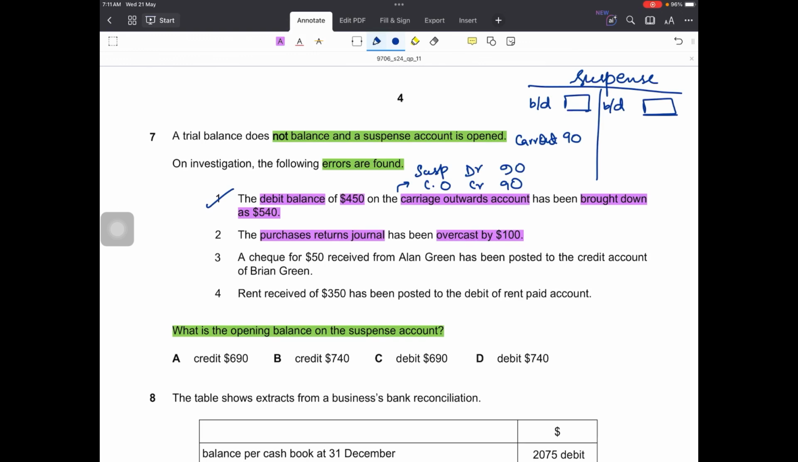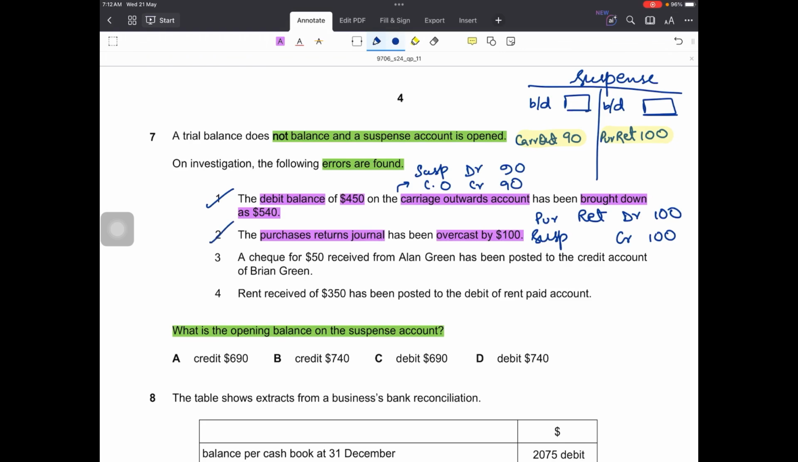If the journal is overcast, this means that the T account would also be overcast. Purchases returns has a credit nature, and this means that it is overstated on the credit side by 100. So if I want it to come to its original value, that is to reduce it by 100, I have to now debit it by $100. So purchases returns will be debited by 100 and suspense account will be credited by 100 to complete the double entry. So this will be corrected on the credit side against purchases returns. So far we are done with 2 corrections.